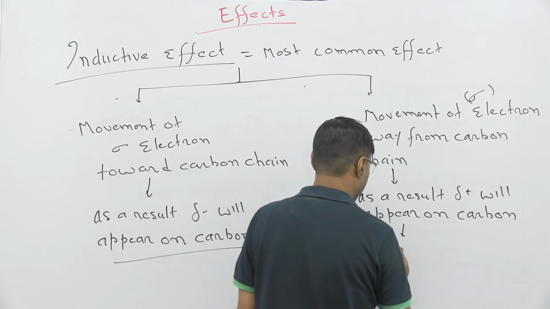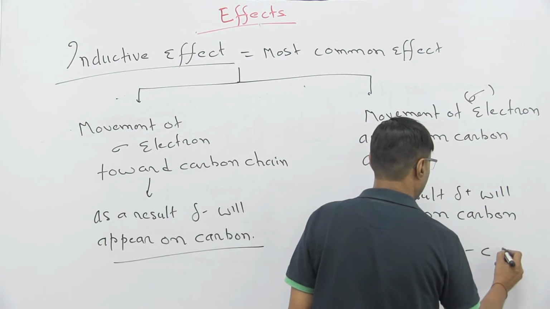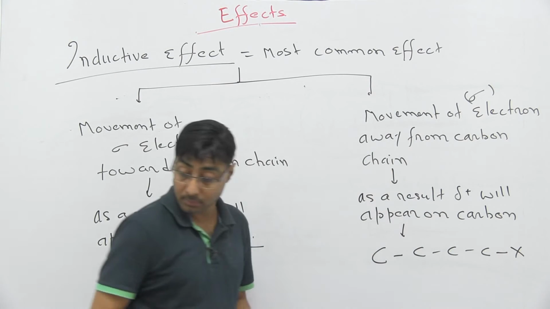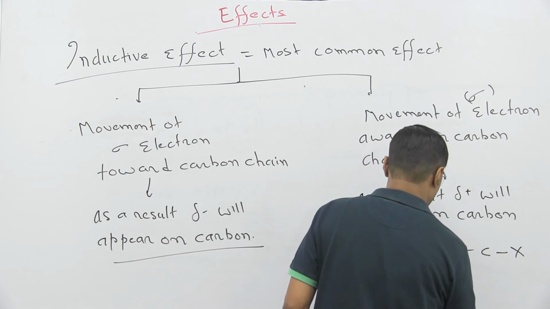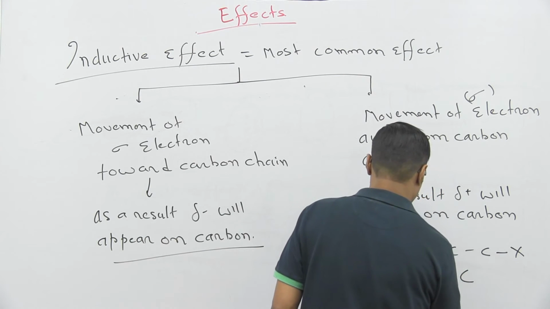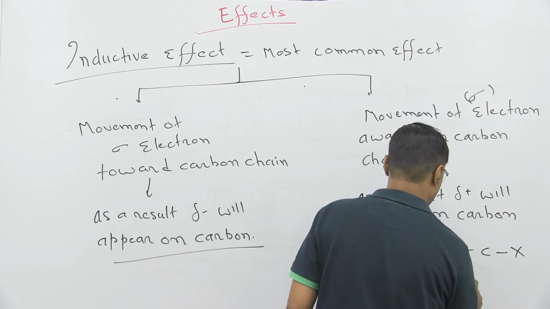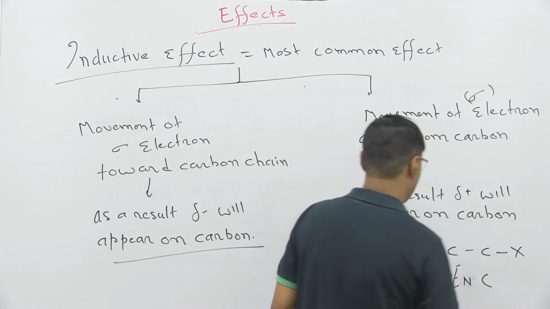This appears like a C sigma bond, C and X. X is more electronegative than carbon. Electronegativity of X is higher than electronegativity of carbon.